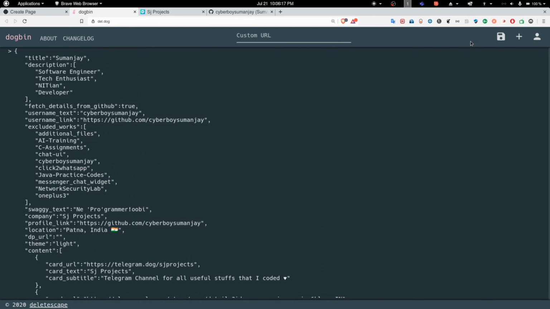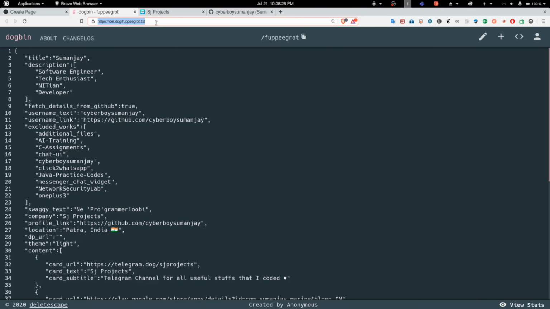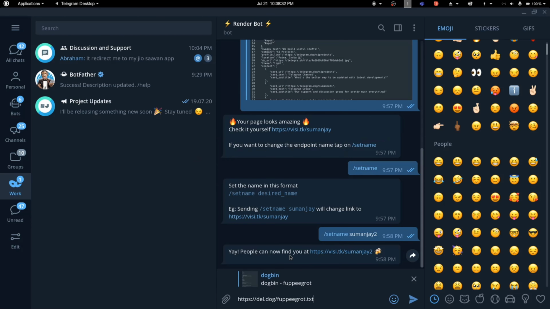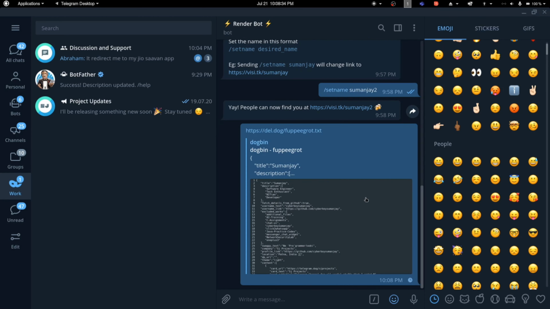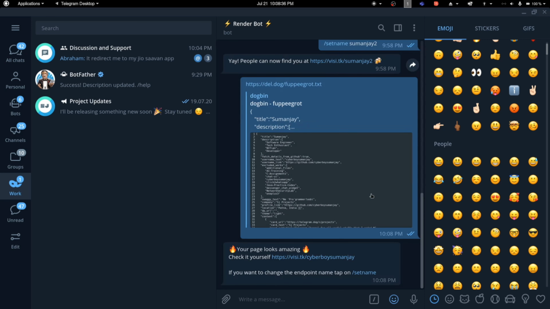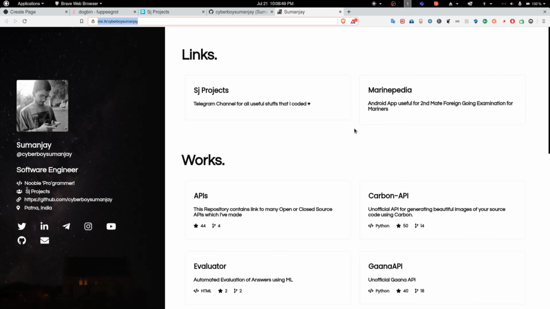I will just save it, get the paste link, and send it to the bot as we did in the manual way. So we'll send it here, and it generates a link to the web page. I don't want to change anything this time; I'll just see whether the changes are reflected or not.